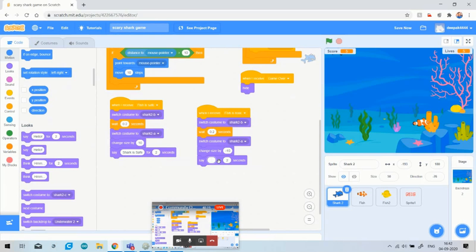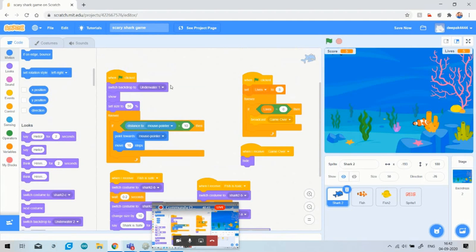What message will appear here? A shark is poisoned. Okay, so you can see that our game is now fully ready.